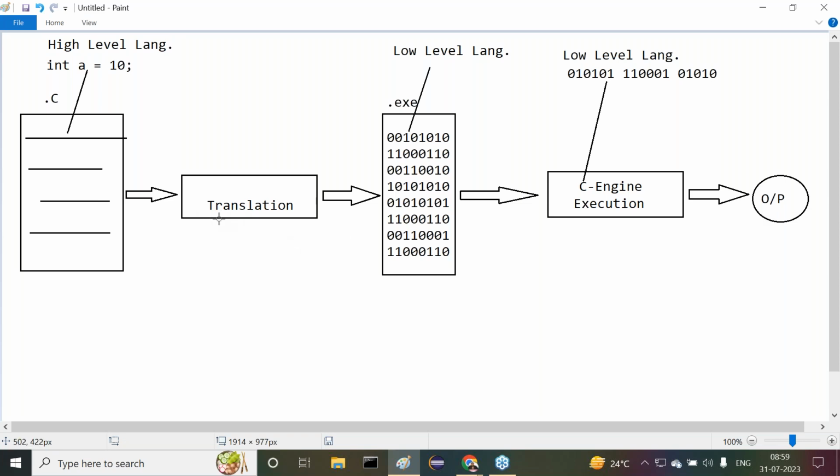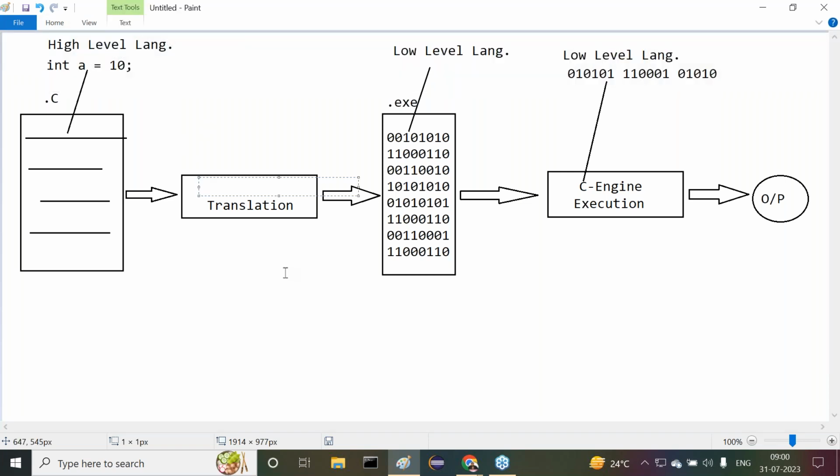Now put concentration here. What is this translation process doing? It takes C code as an input and converts the high level code to low level code. Am I right or not? This entire process of translating code or a program from high level representation to low level representation is called compilation. Understand clearly what I'm telling you. This is exactly the meaning of compilation.